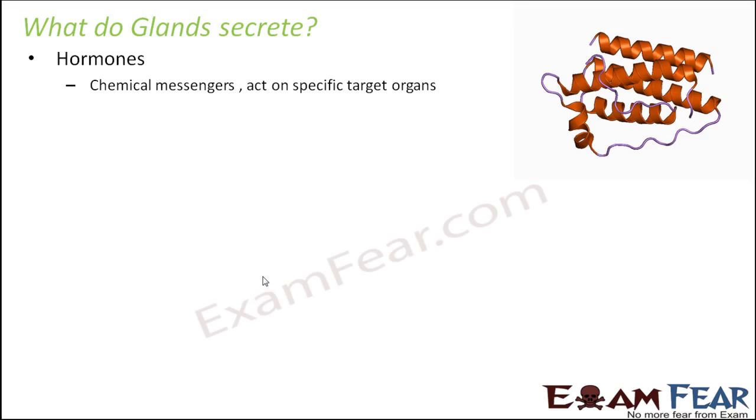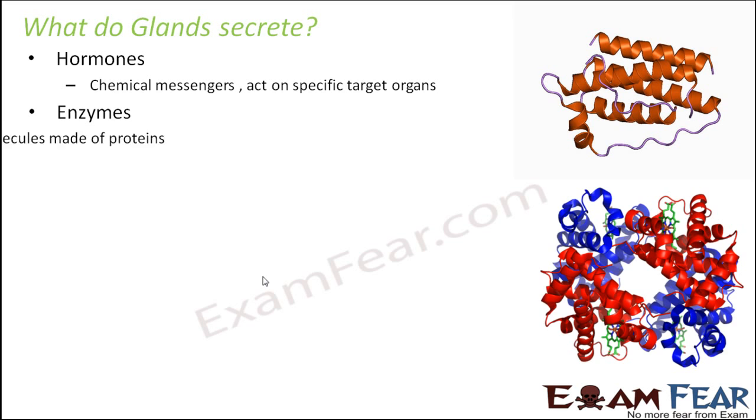They will not act on all the organs of the body; they will act on specific organs depending upon the type of hormone it is. That is why there are different types of hormones inside our body, produced by different organs of the body, and those hormones result in some effect on some specific organs.